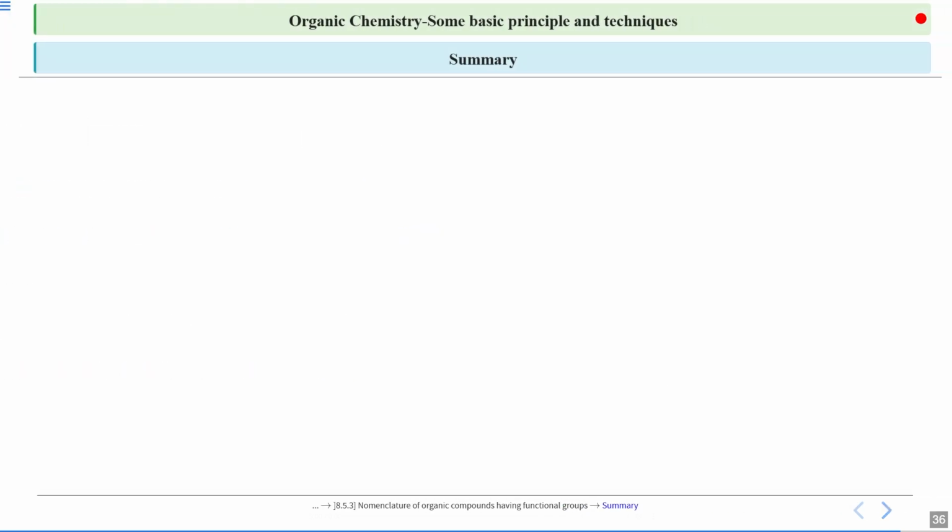Remember, the presence of a polyfunctional group is taken care of by taking your primary functional group, or you can say principal functional group, as your secondary suffix.